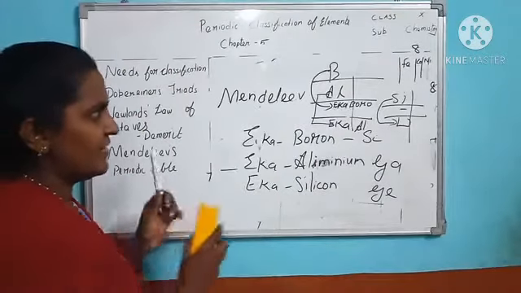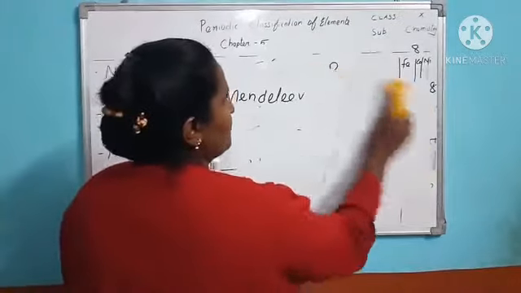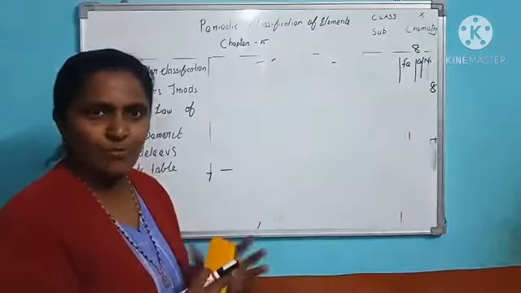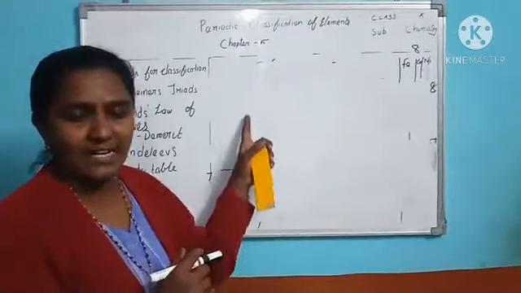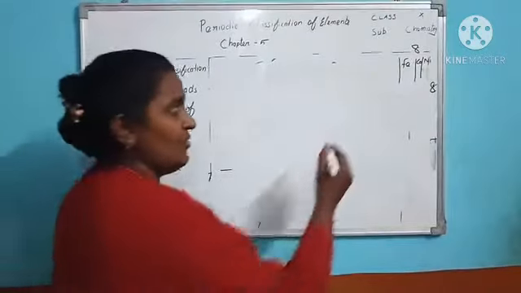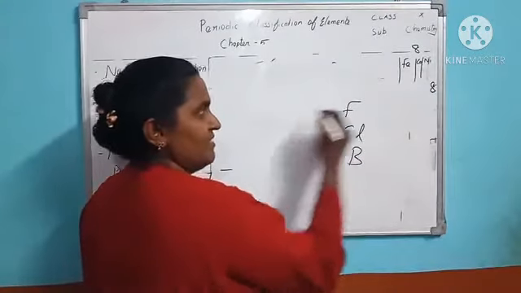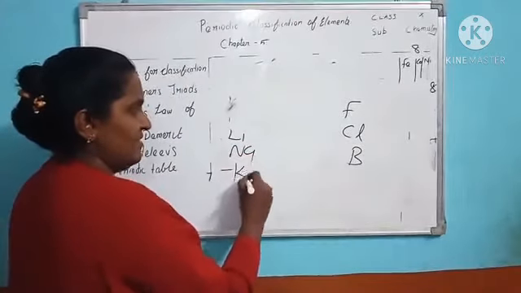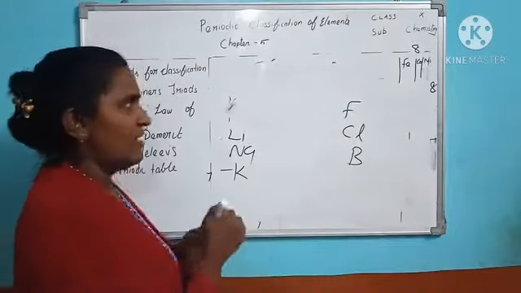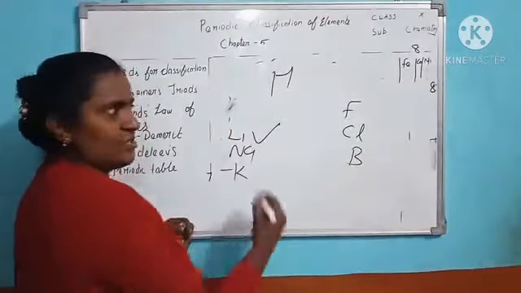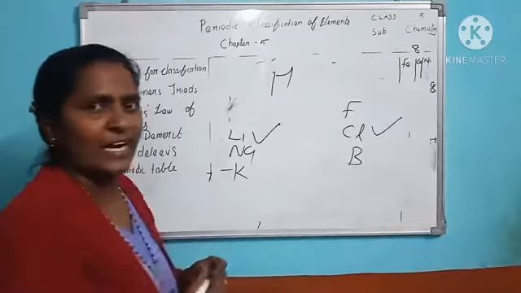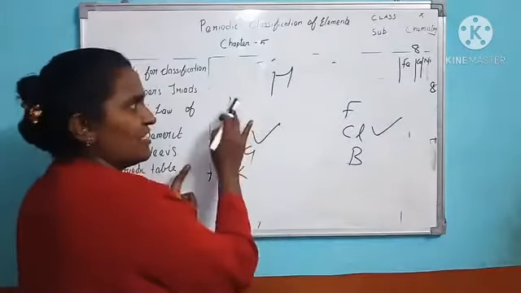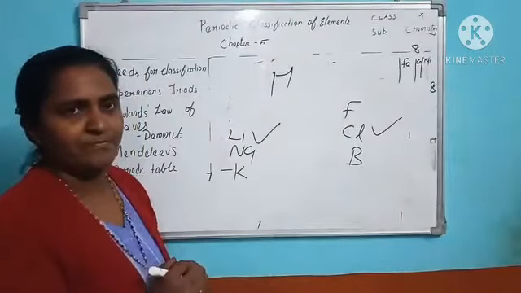And some drawbacks are there. What are the drawbacks? Hydrogen is a big drawback, because hydrogen is similar to the first group, that means the alkali group: hydrogen, lithium, sodium, potassium. But it also has similar properties to the halogen group, fluorine, bromine. There is still confusion about where to position hydrogen in the periodic table.